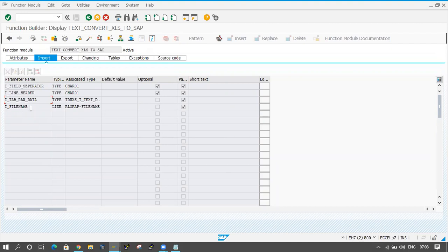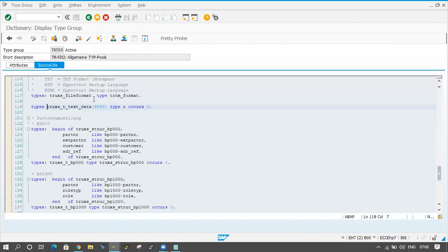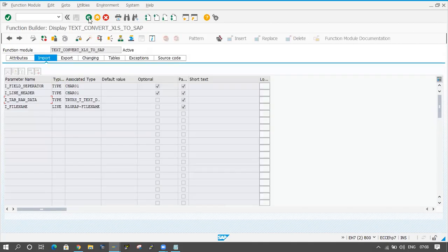We have to pass the file location, and I am passing that one. Fine. And here I_TAB_RAW_DATA. If you double click on it, this is the internal table. Here occurs 0 is coming, which means this is an internal table, and we have to pass this internal table to the function module.